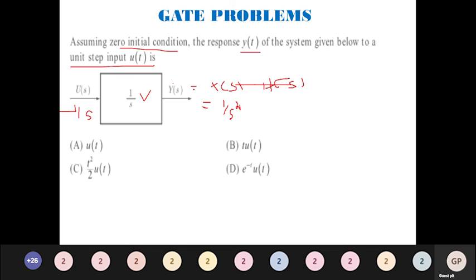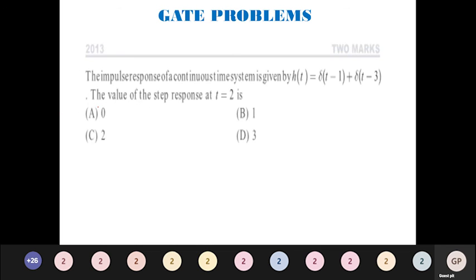Now what is asked of us? They have asked what is the y of t response. For 1 by s square, what is the inverse? It is going to be t into u of t. So which option has this? t into u of t. So option B. Very simple, but the only thing is we have to understand the question. Then it is easy for us to solve this kind of problem.